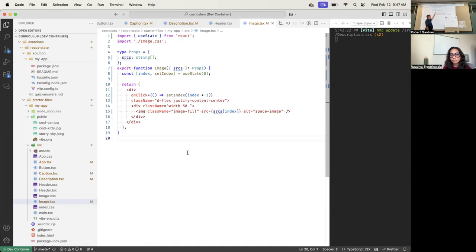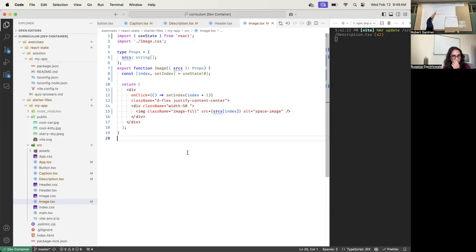Then we declare a variable named setIndex, and we assign it the second element in the array returned by useState, which is going to be the state setter function. This is a function that will modify the cache for that state. So useState returns the state setter function.